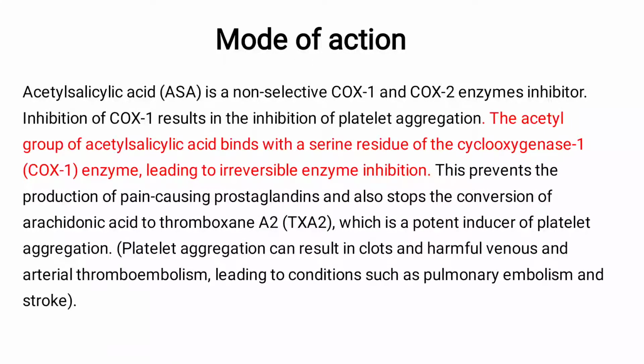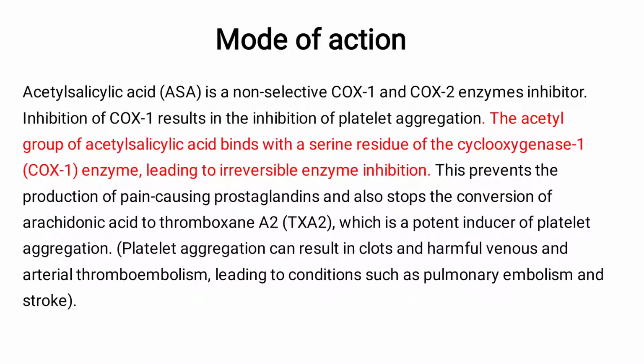Now let's see the mechanism of action of aspirin. How does it act? Acetyl salicylic acid is a non-selective COX-1 and COX-2 enzyme inhibitor. This enzyme inhibition activity highly depends on the dose of aspirin. Lower doses inhibit the COX-1 enzyme, larger doses inhibit the COX-2 enzyme. In antiplatelet therapy, inhibition of COX-1 enzymatic activity results in the inhibition of platelet aggregation.